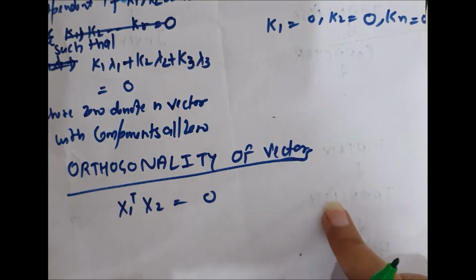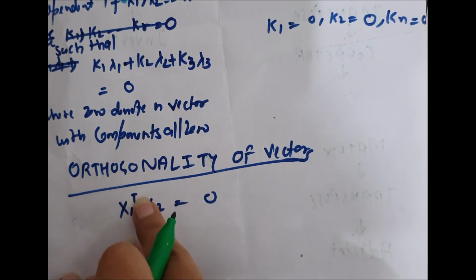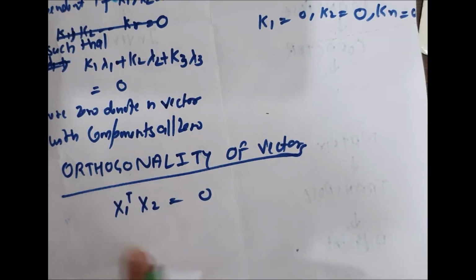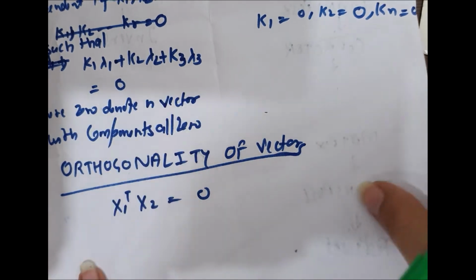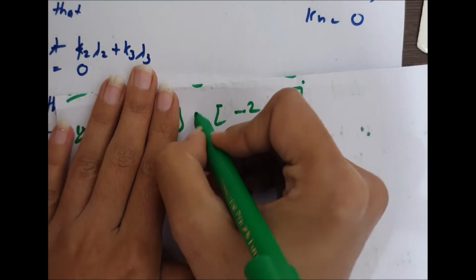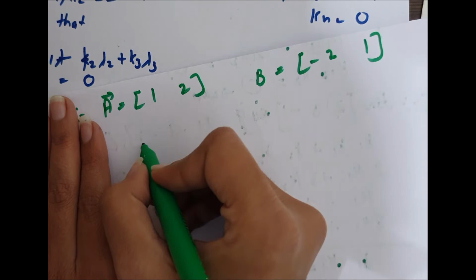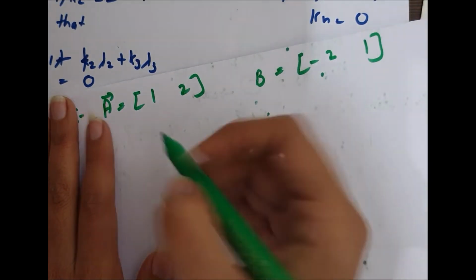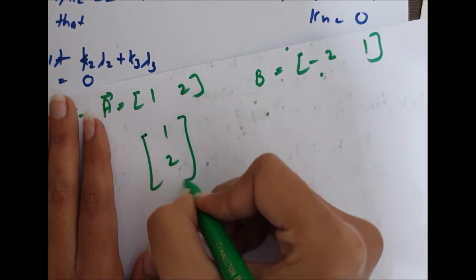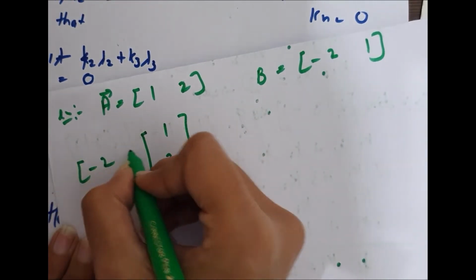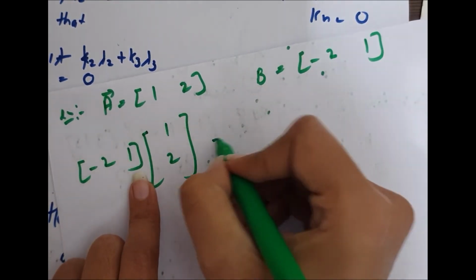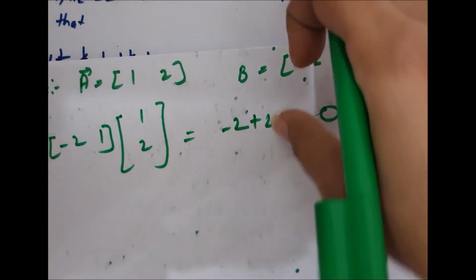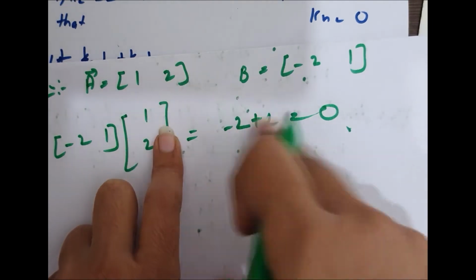Now the orthogonality of vectors. If the transpose of one vector dot product with another vector came out to be 0, then these vectors are called orthogonal vectors. This is vector A, this is vector B. Take the transpose of one and multiply it with the other: 1 2 minus 3 1. This with this came out to be 0. This proves that these vectors are orthogonal.